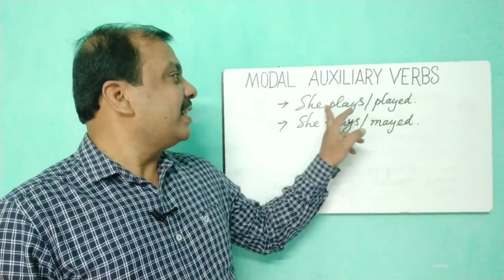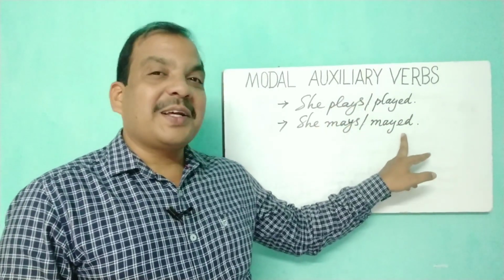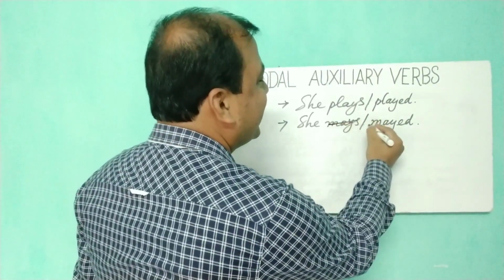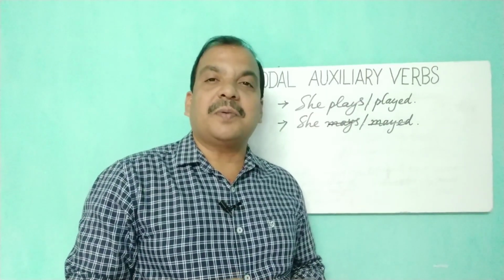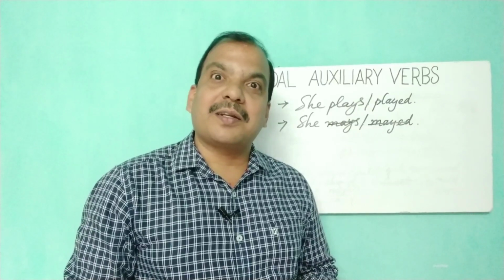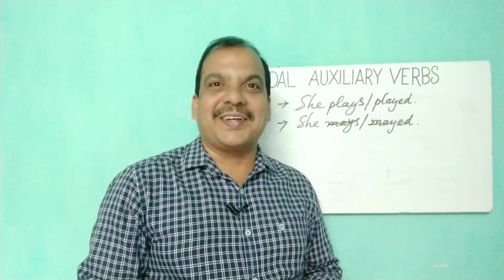And when we say she played, she made, no, it's wrong. We cannot use this. Not she mays or she made. There is no past form of modal auxiliary verbs actually. You may ask me, sir, in one of your classes you have told will, would, shall, should, may, might, can, could.